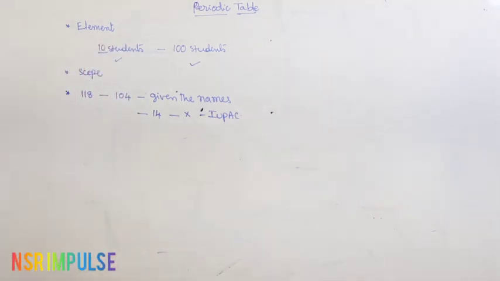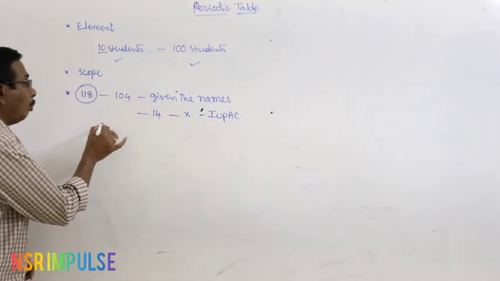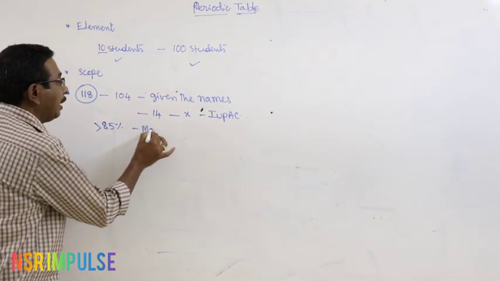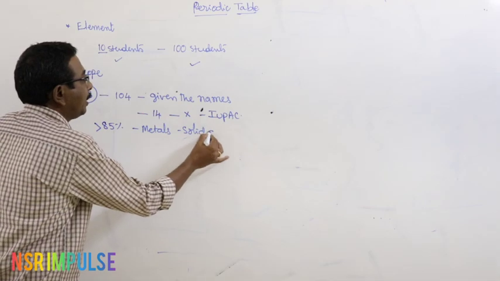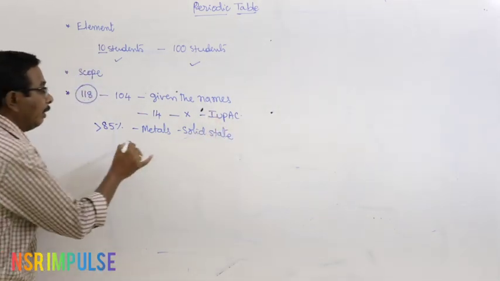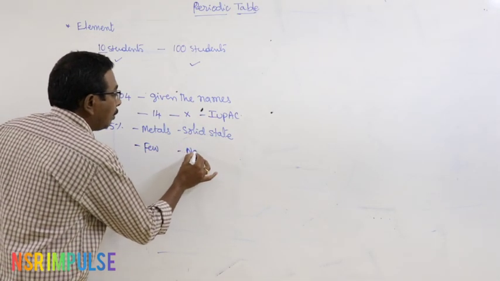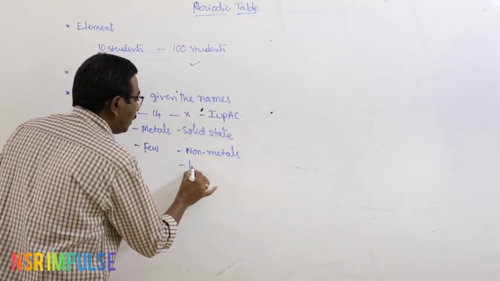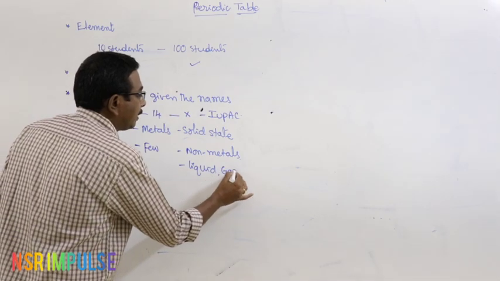And there is an important note. In these 118 elements, more than 85% of the elements are metals, and they exist in the solid state. Very few elements are non-metals, and they exist in the liquid state and also the gaseous state.